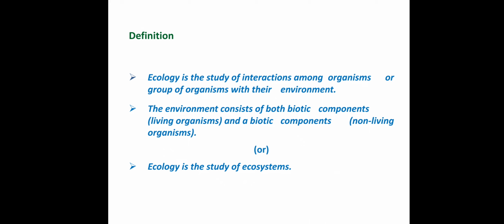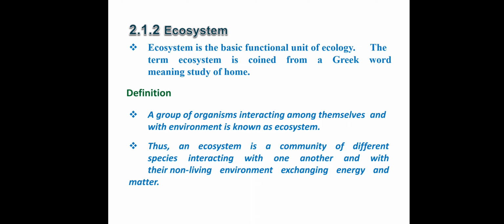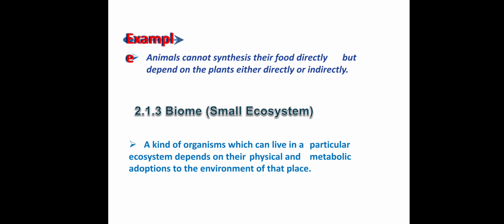It consists of biotic and abiotic components. Biotic means living components, abiotic means non-living components. So biome is a small ecosystem.